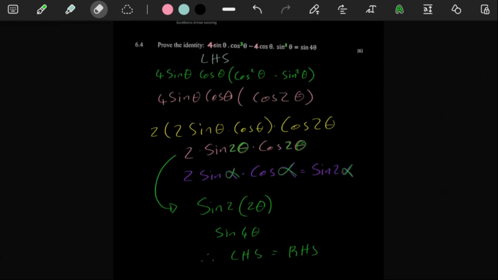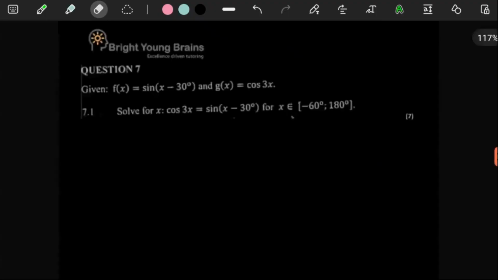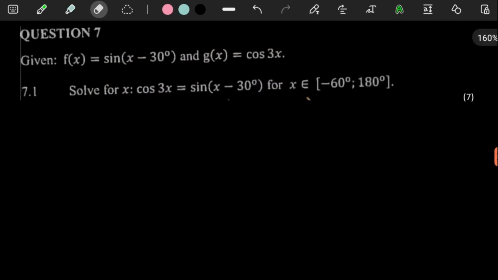So let's move on to the next question. Okay, so question number 7. What is it? We're working on the trig graphs clearly. It says that given that f of x is equal to sine negative what? Sine x minus 30, right?